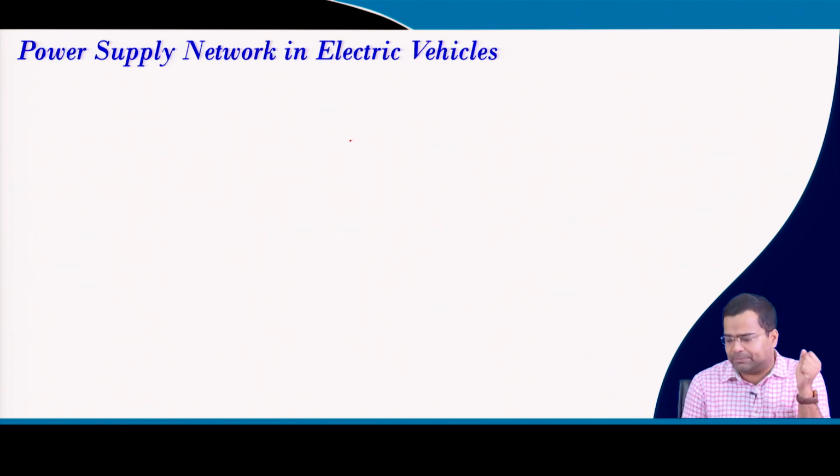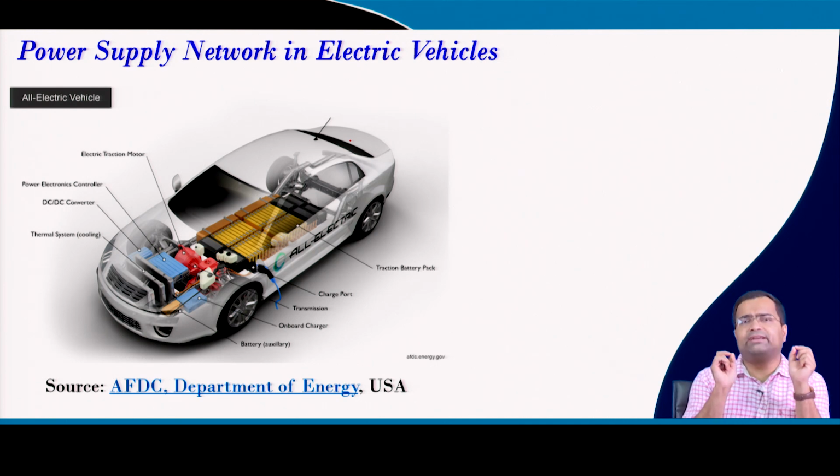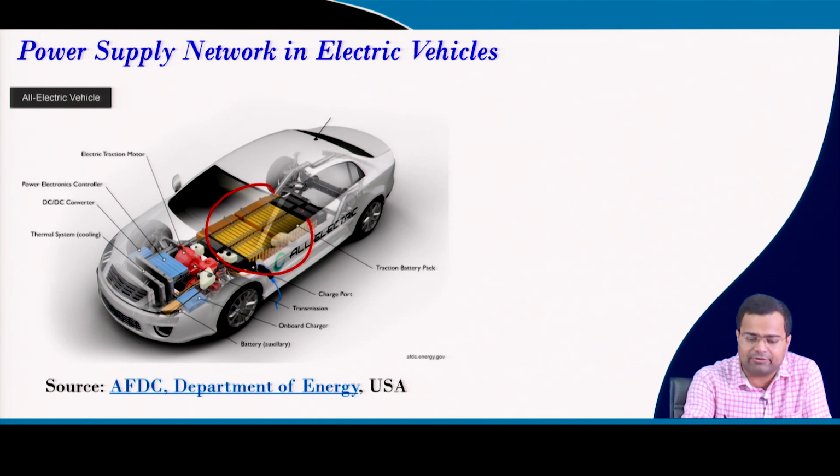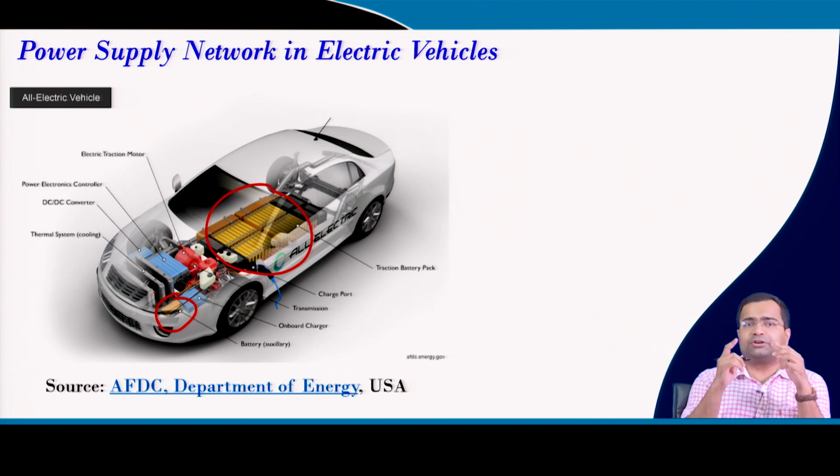Now, if we look at the power supply network in electric vehicles, it is another very upcoming area. In fact, many commercial electric cars are now available, and many manufacturers are trying to upgrade the electric vehicle by modernizing their power supply network, particularly using wide bandgap devices. Here, the electric vehicle has two types of battery. One is a high voltage battery, like you can see here, and there can be a lower voltage battery, like in a traditional car where we use a 12 volt battery.